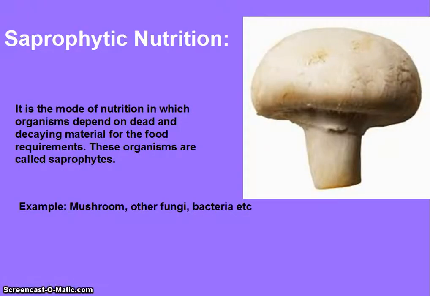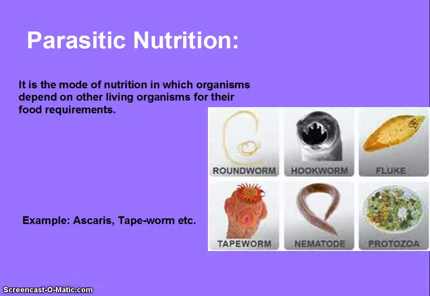Saprophytic nutrition. It is the mode of nutrition in which organisms depend on dead and decaying material for their food requirements. These organisms are called saprophytes. Mushroom, other fungi, bacteria, etc. are the examples. Parasitic nutrition. It is the mode of nutrition in which organisms depend on other living organisms for their food requirement. Ascaris, tapeworm, etc. are the examples.